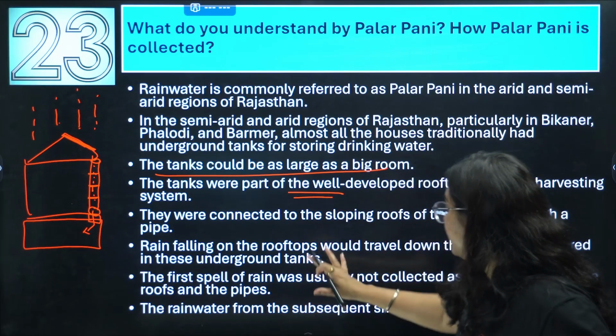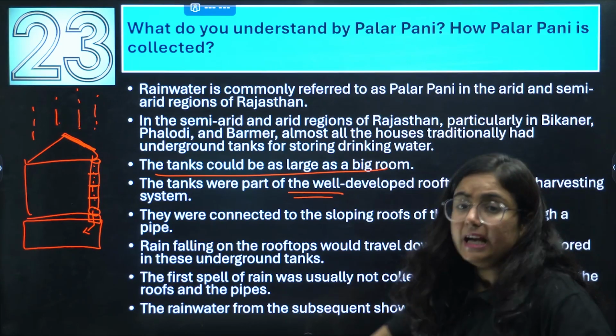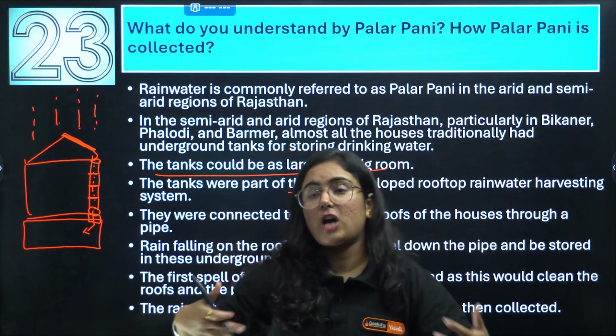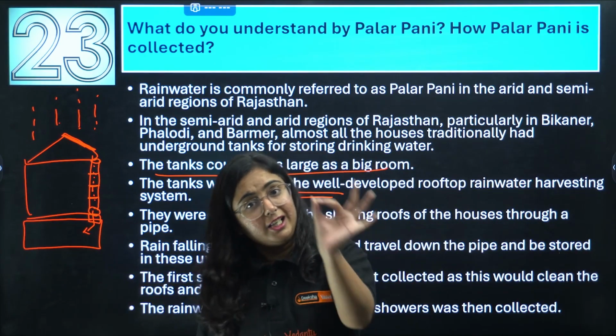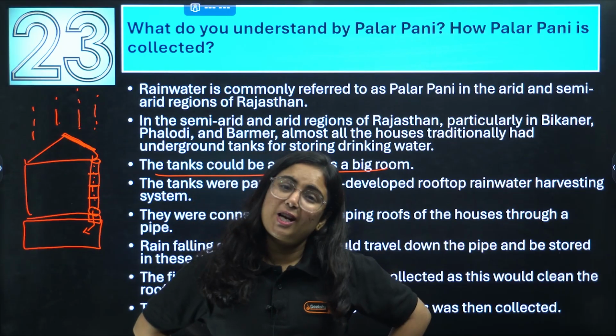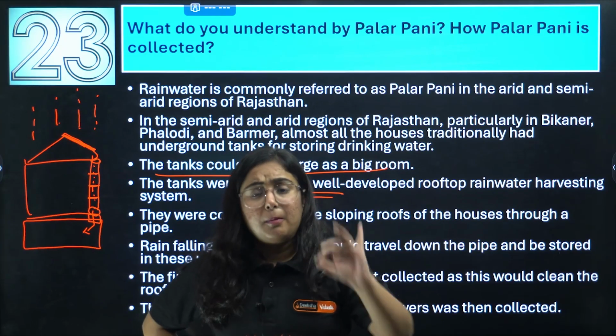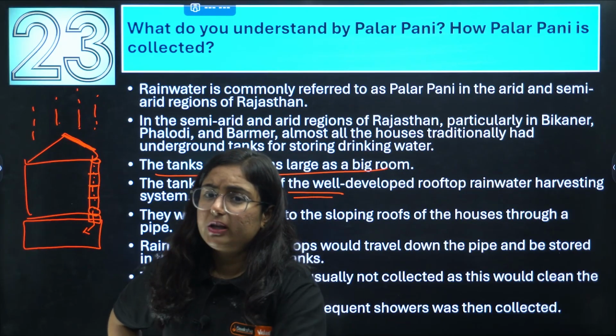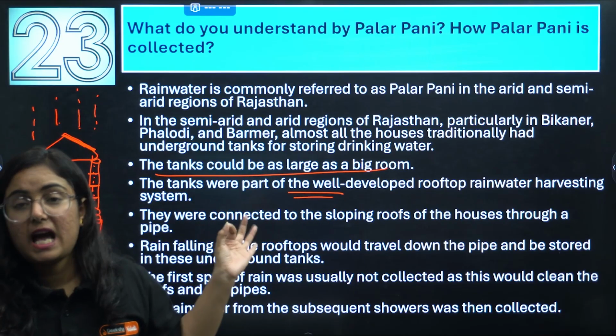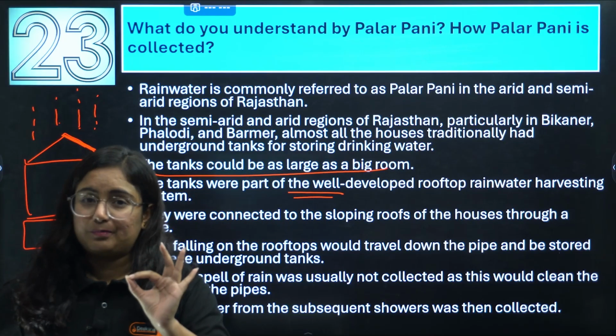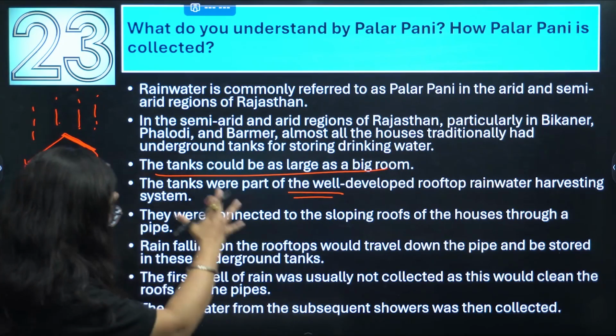So this is how they subsequently collect all the rain showers in this tank and use it later when required. This is very good, particularly in semi-arid and arid regions, and this is what is known as Palar Pani. And how it is collected, we just got to know this.